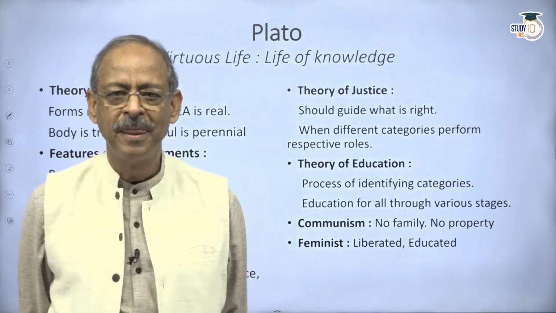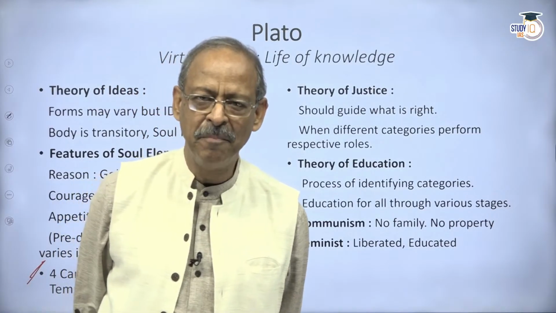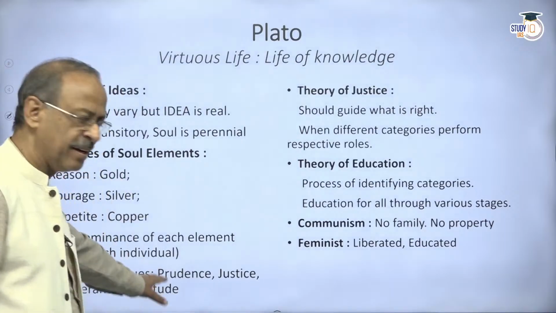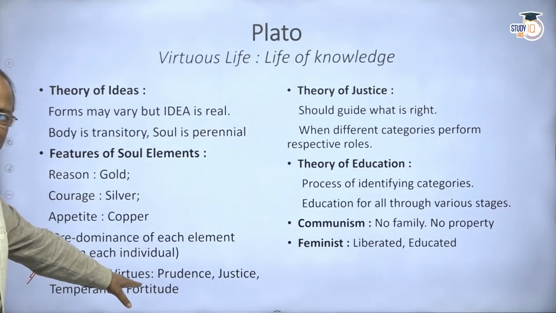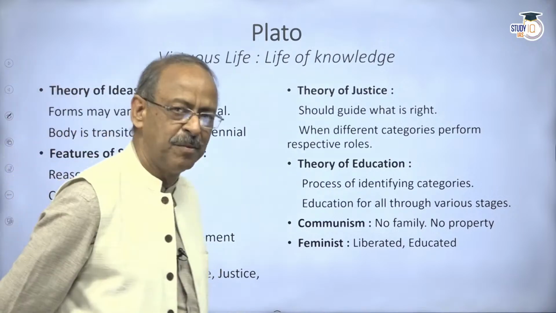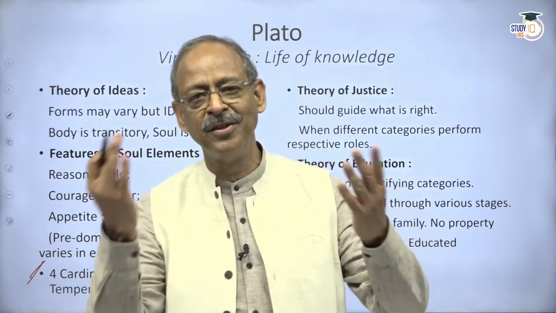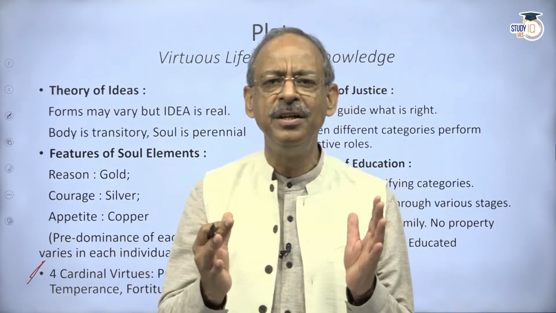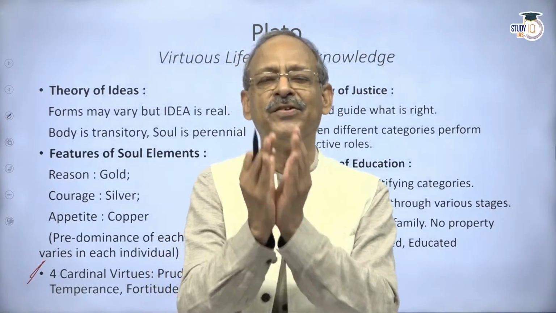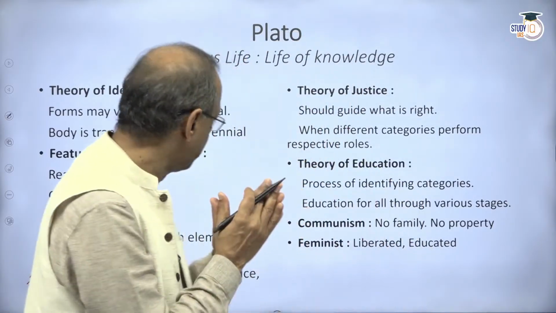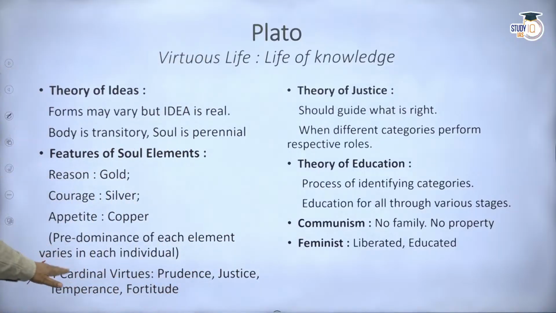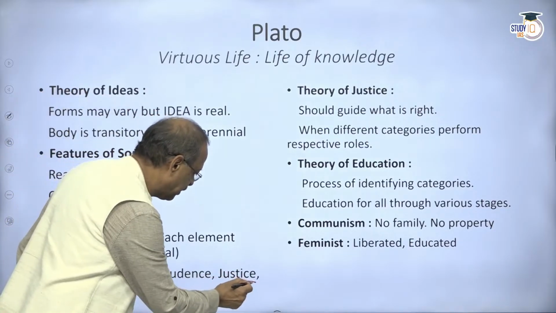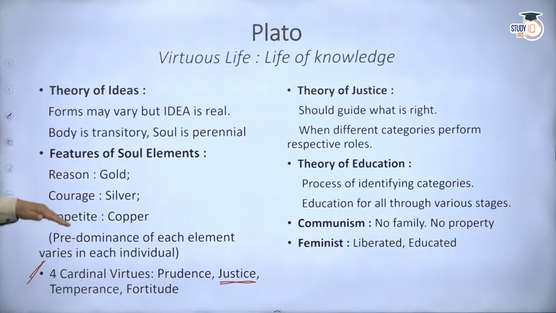So, for example, Muhammad bin Tughlaq, the Indian emperor at that point in time, was a very courageous man actually. He had this fortitude, he had this courage, but he probably did not have the prudence. So he changed the currency without realizing the consequence of it. He changed the capital, to disastrous consequences. So he was not prudent. So you have to be wise to take a decision. And that is what Plato said, that you have to possess all these virtues. And the primary virtue for him is justice, which I think is the ultimate objective.